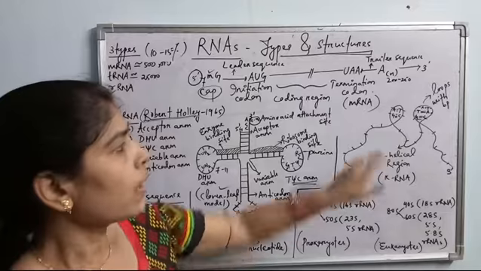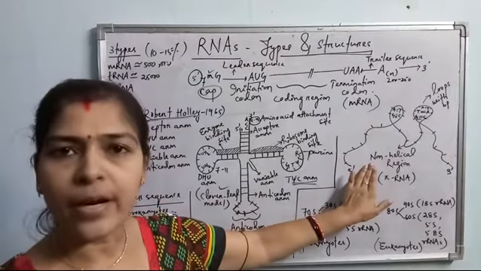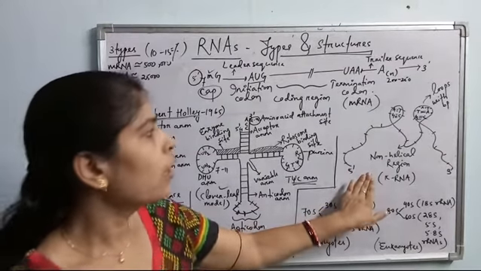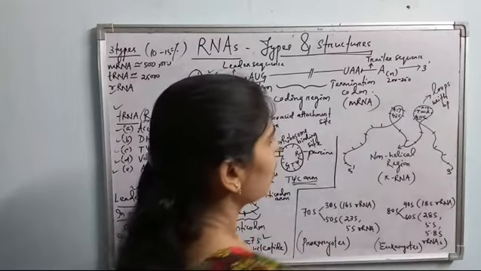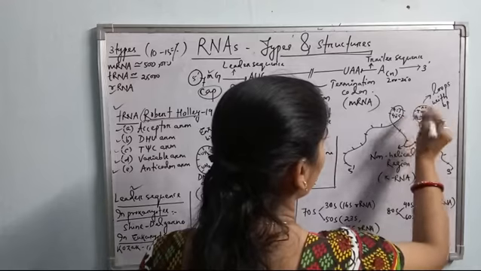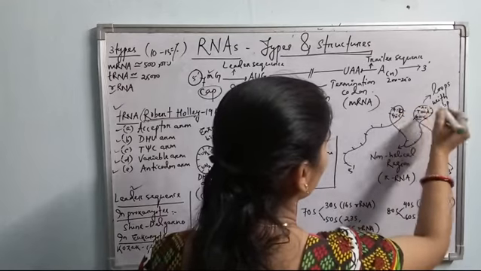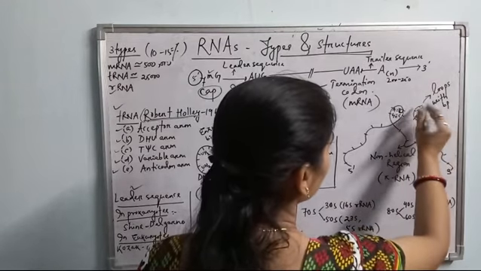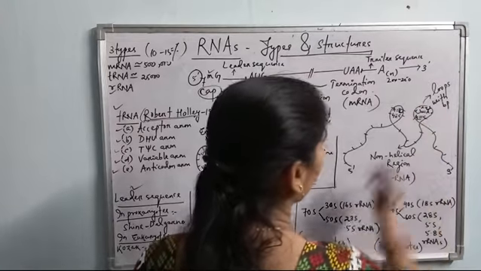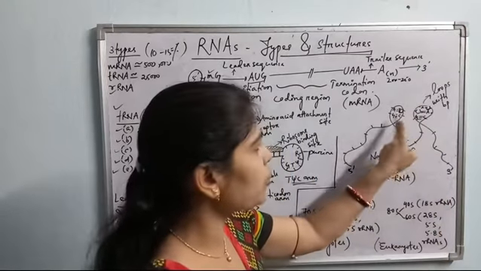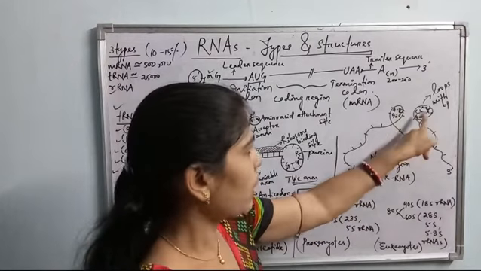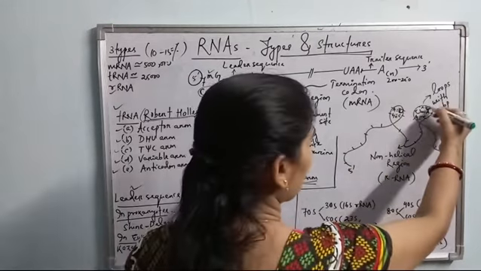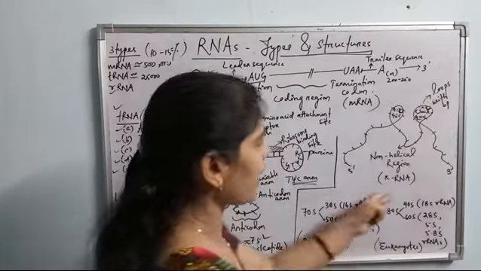Okay, so rRNA molecules are also single stranded, but certain times they are folded upon themselves, forming loop like structures, and inside the loop Watson-Crick base pairing is seen. See, here A pairs with U, G pairs with C, with double bonds between A and U, and a triple bond between G and C. Okay, so Watson-Crick base pairings are seen in the loops of rRNA molecule.